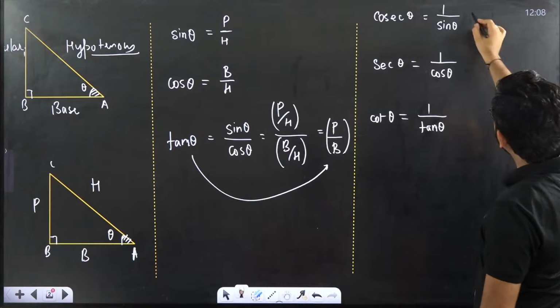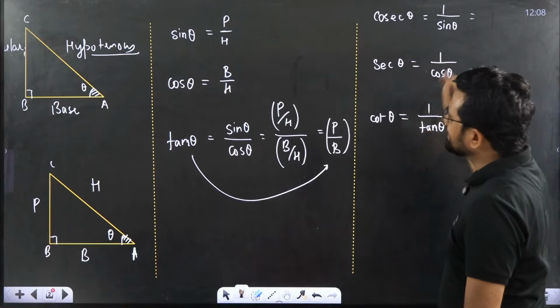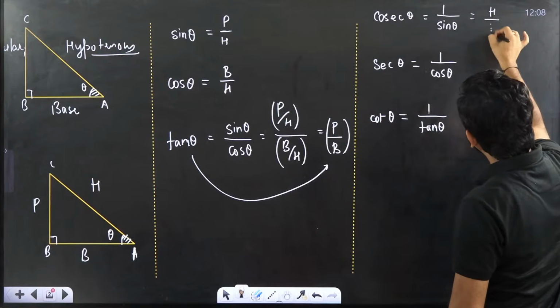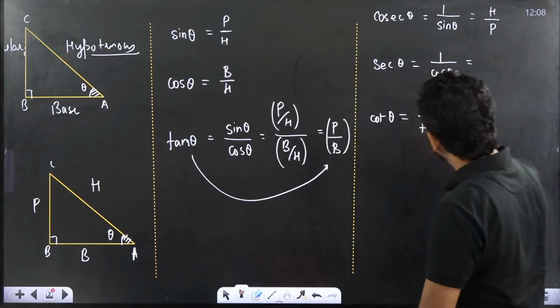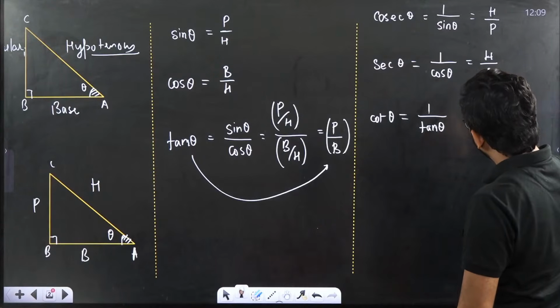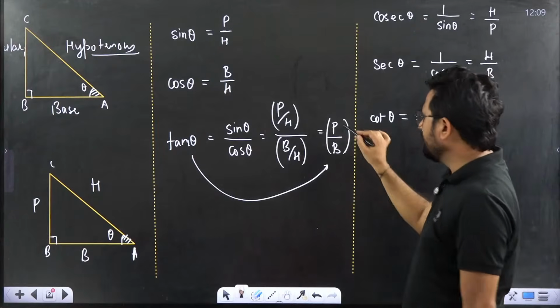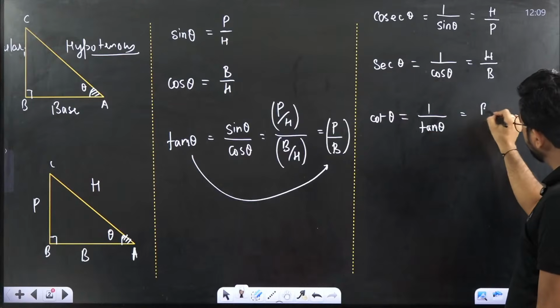Okay. What is the meaning of this? Cosec theta means 1 by sin theta. Sin theta we know is P by H. So this would be H by P. Similarly, cos theta is B by H, so sec theta would be H by B. Very simple. Next is what, beta? Tan theta. Tan theta was P by B. And here cot theta is 1 by tan theta. That means this is B by P.